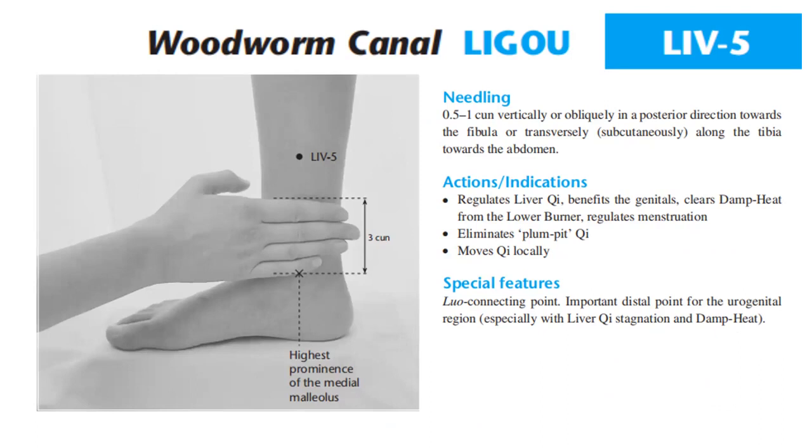Actions and indications: Liver 5 regulates liver qi, benefits the genitals, clears damp heat from the lower burner, regulates menstruation. Liver 5 eliminates plum stone qi and moves qi locally. For the special features, Liver 5 is the Luo-Connecting point, an important distal point for the urogenital region, especially with liver qi stagnation and damp heat.